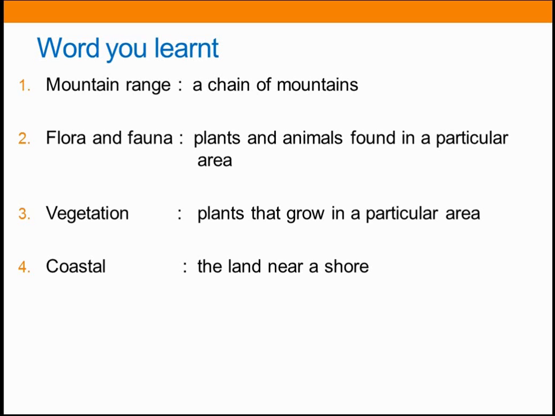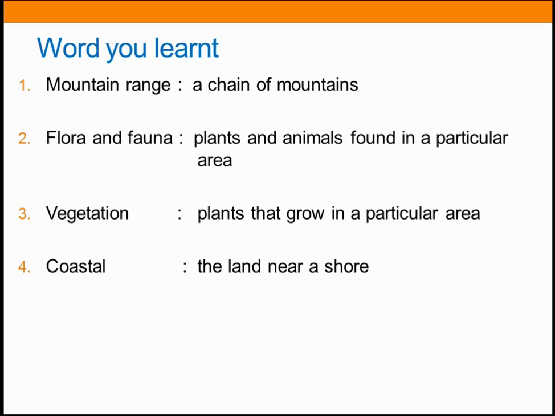The third one, vegetation. The meaning of vegetation is plants that grow in a particular area. Then the last one, coastal. The meaning of coastal is the land near a shore. Is it clear? Yes.